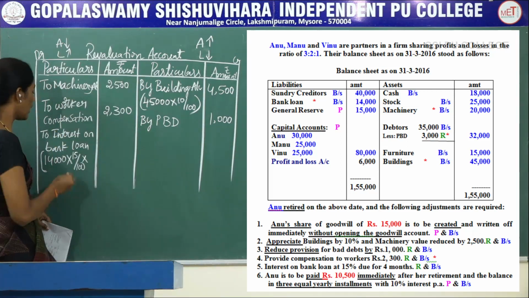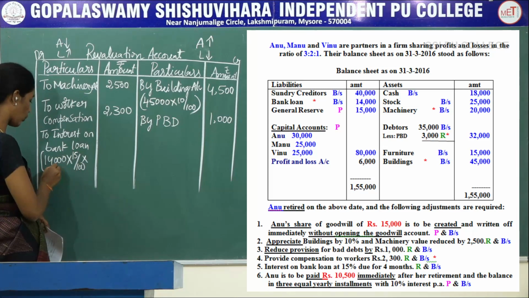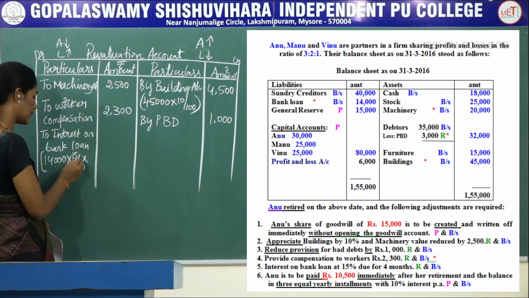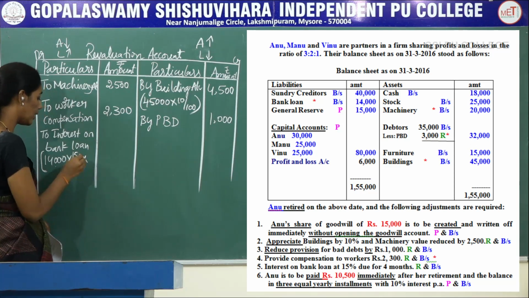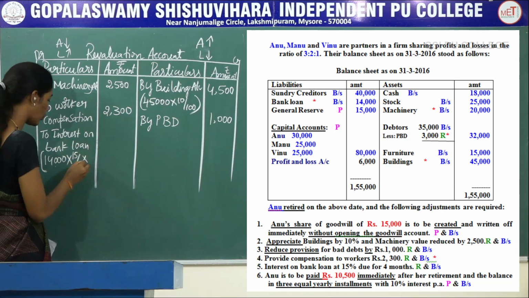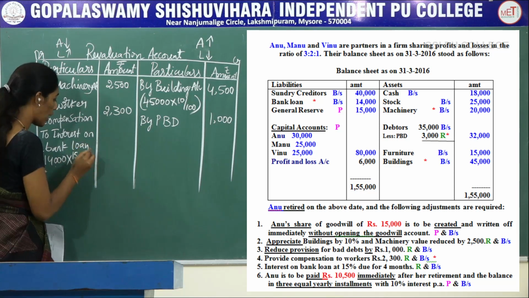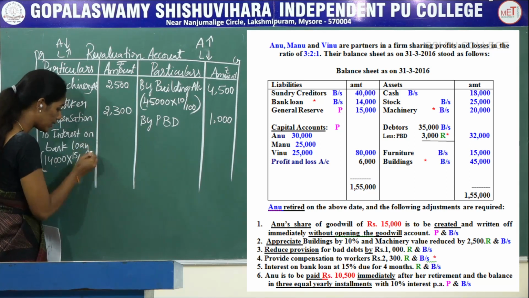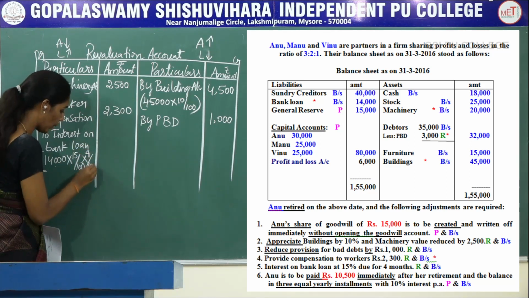So the actual bank loan was rupees 14,000 and the rate of interest is 15, 15 divided by 100, and here the interest is due for 4 months. So you have to consider 4 months. So 4 divided by 12.